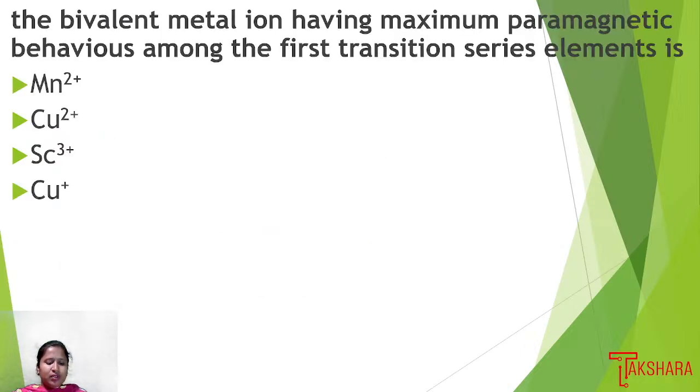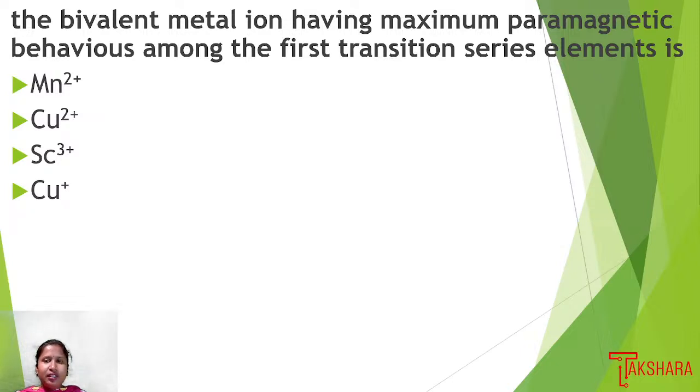Next question. The bivalent metal ion having maximum paramagnetic behavior among the first transition series elements.